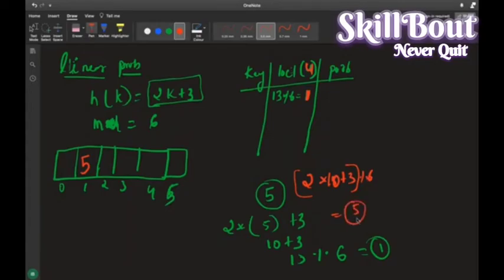So this u is nothing but 5. So the key element is 10 here. For 10 I want to store it in the index called 5. So I'll be coming here and saving 10 here, 5.